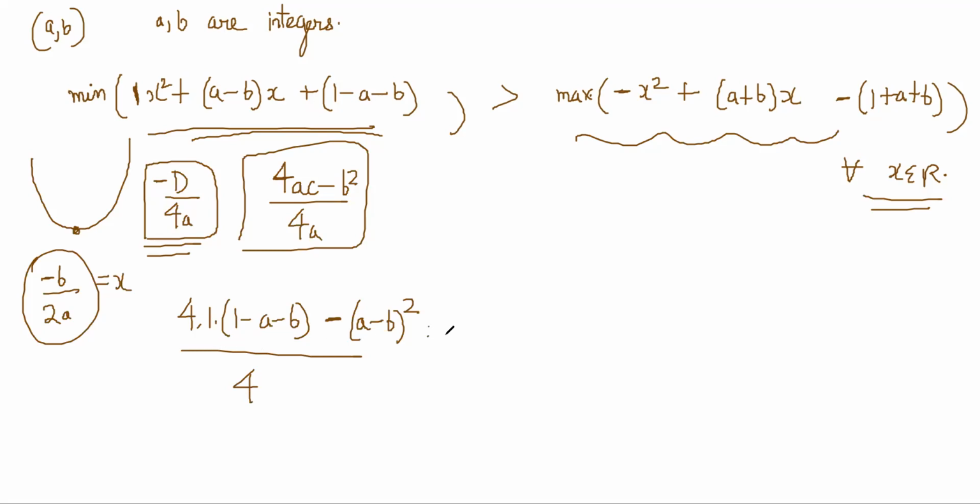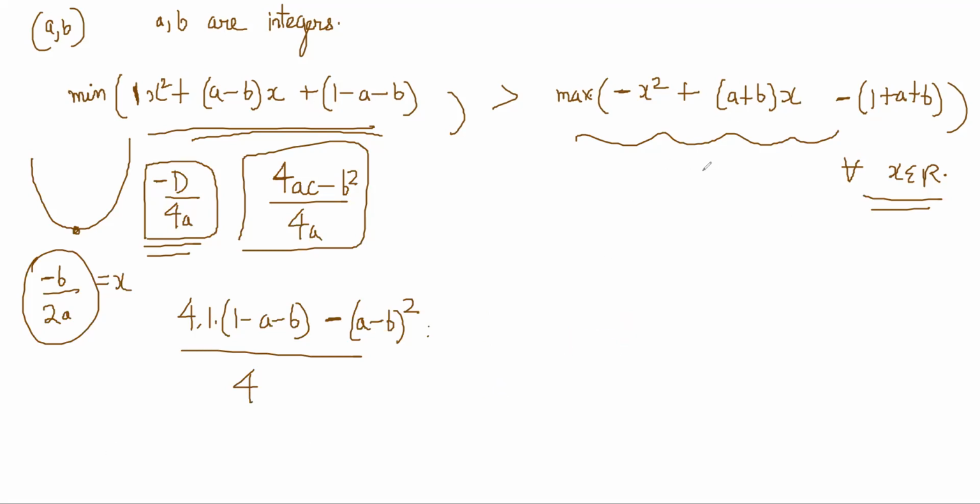So this becomes 4 minus 4a minus 4b, so 4 times (1 minus a minus b) minus (a minus b) whole square, by 4. Okay, fine, let it be like this. This is not helping much. Okay, we'll keep it like this. This is the minimum. This has to be greater than the maximum of this, right?